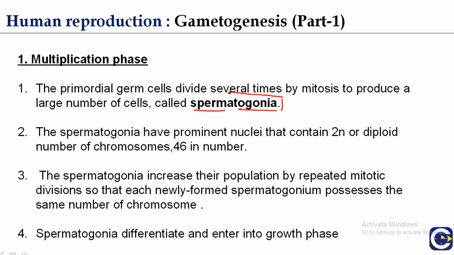And these are produced by the mitotic division from the primary germ cells of the germinal epithelium, which lines the seminiferous tubules. During the male reproductive system part 1 video, I explained about the germinal epithelium lining of the seminiferous tubules, and there are primary germ cells.